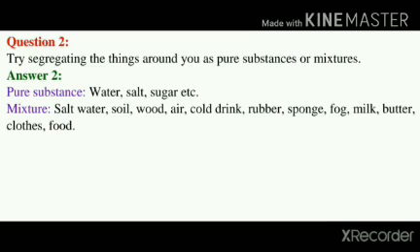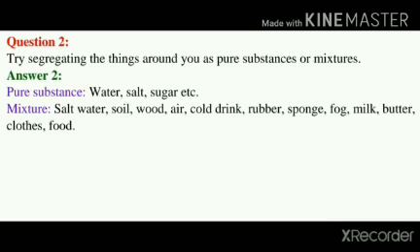We can segregate these things as pure substances or mixtures. Naphthalene balls, sodium chloride, distilled water, diamond, steam, alum, alcohol, graphite and baking soda are all pure substances, while tap water, milk, air, gold ornaments, ice cream, steel, kerosene oil, salt solutions, brass, vinegar and wood are actually mixtures. In short, we can write: pure substances, for example water, salt, sugar.